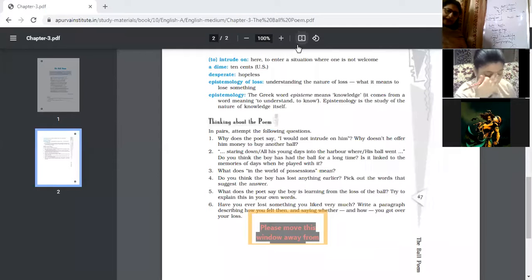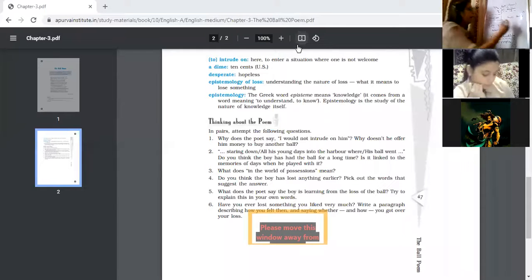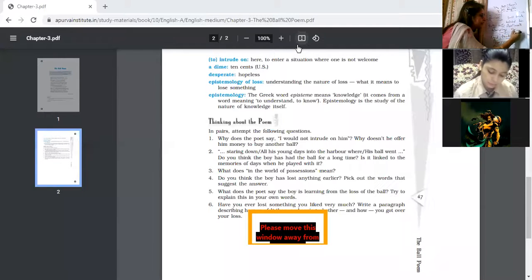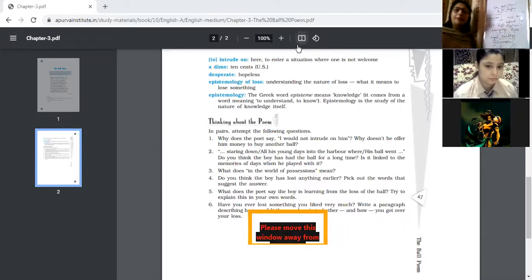And behind his desperate eyes, behind his desperate eyes. See here, the predominance of the sound E, which is a vowel. So this is an example of assonance, right?